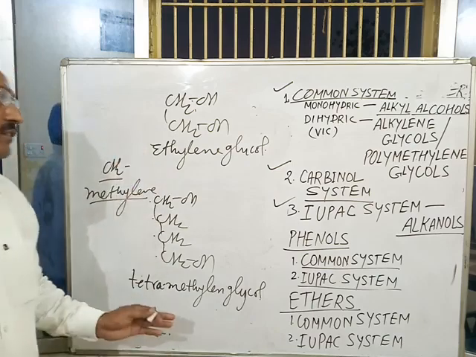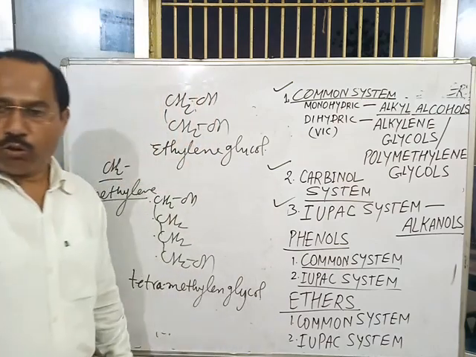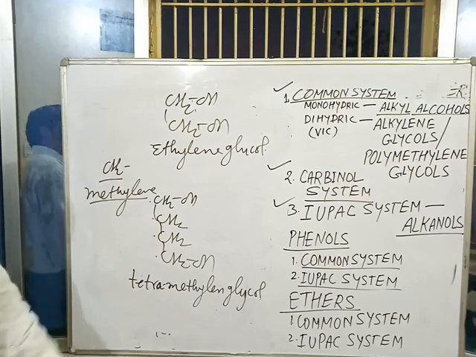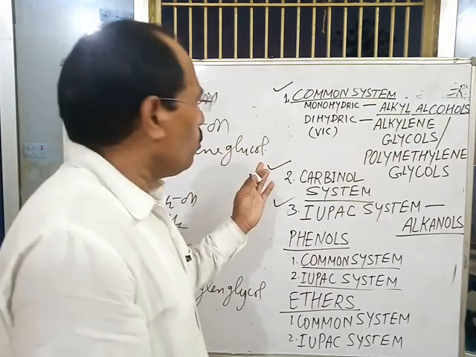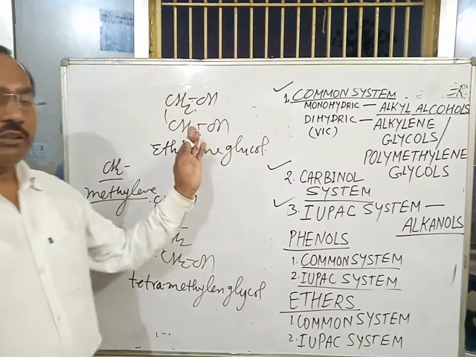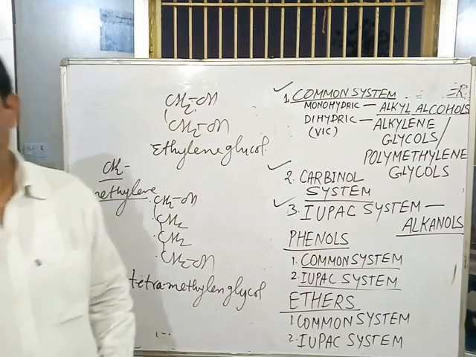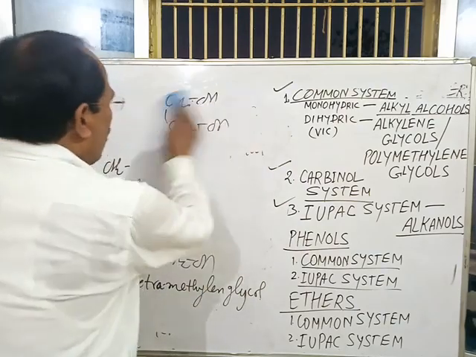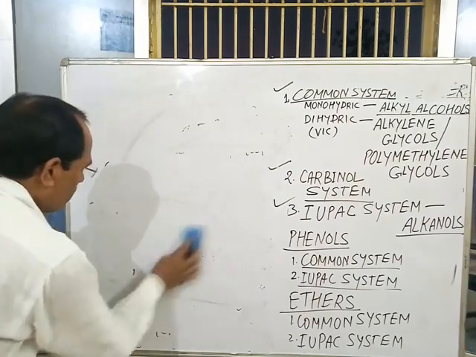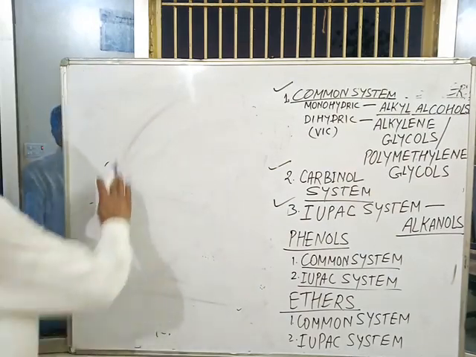So this is the common system of nomenclature of monohydric and dihydric alcohols. But for trihydric alcohols, there is no common rule in the trivial or common system. Trihydric alcohols are named by their source. For example, glycerol is named glycerol because it is obtained from glycerides.